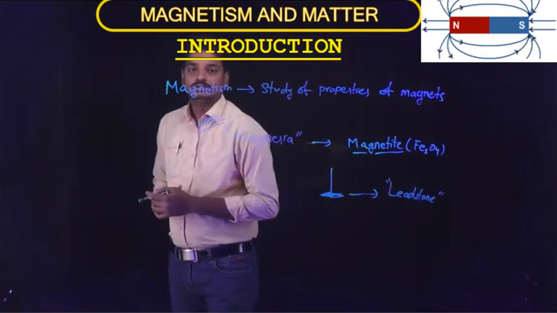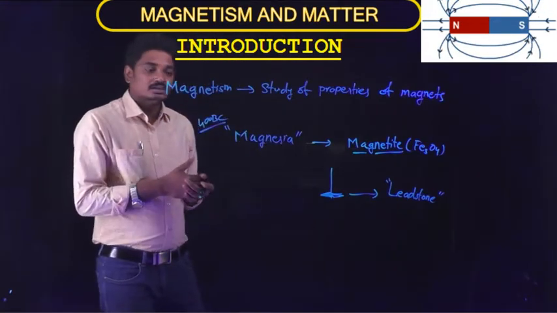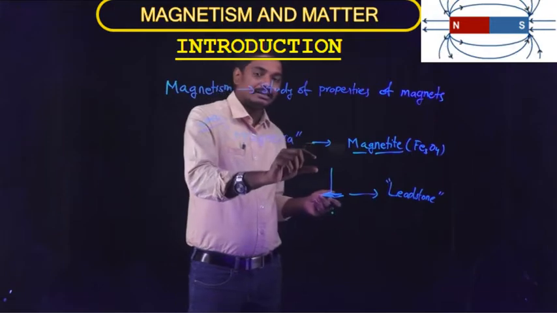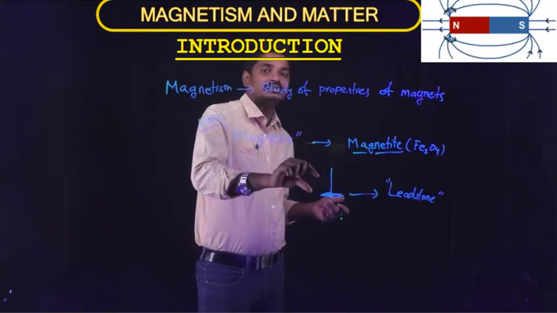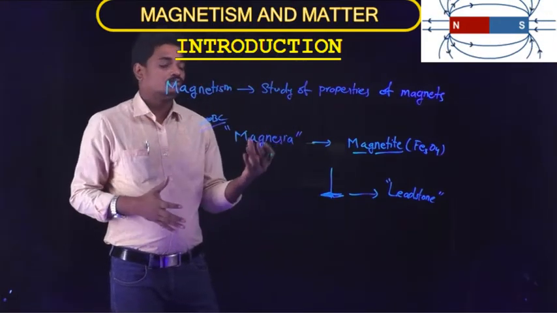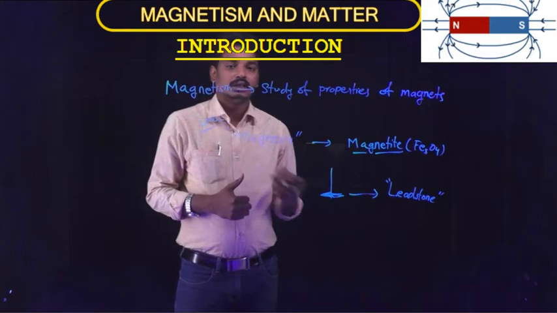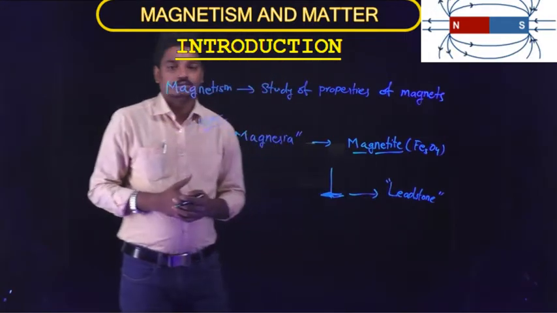The Chinese and other European countries used this iron ore material, which we call magnets, to show direction in the overseas, for navigation purposes. So they called it lead stone or leading stone.